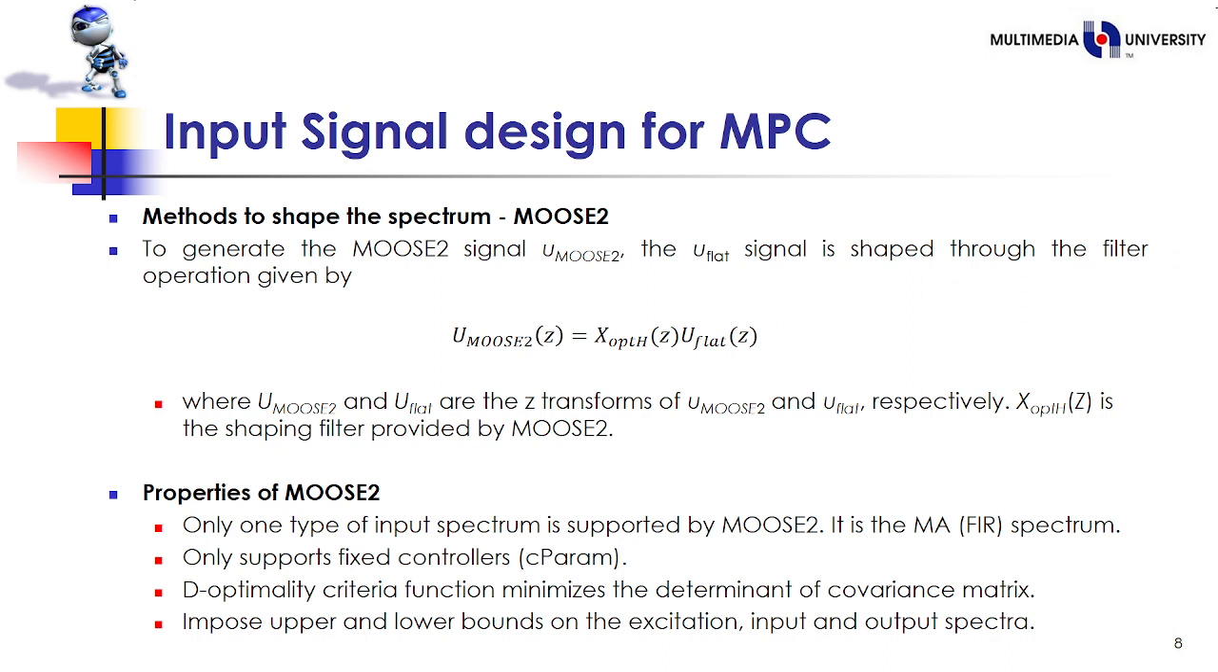Properties of MOS2. Only one type of input spectrum is supported by MOS2. It is the MAFIR spectrum. It only supports fixed controllers. The optimality criterion function minimizes the determinant of the covariance matrix and imposes upper and lower bounds on the excitation input and output spectra.